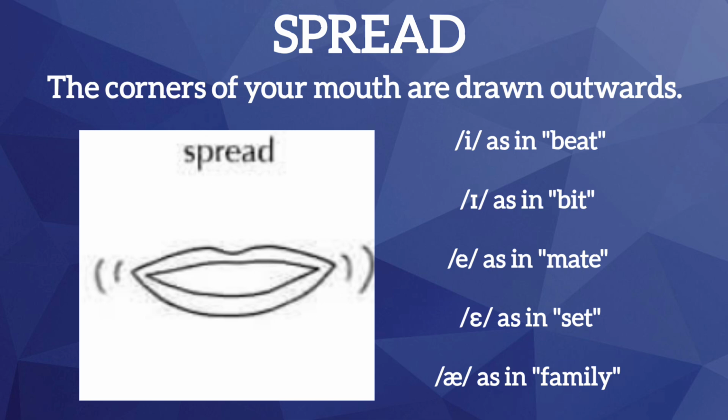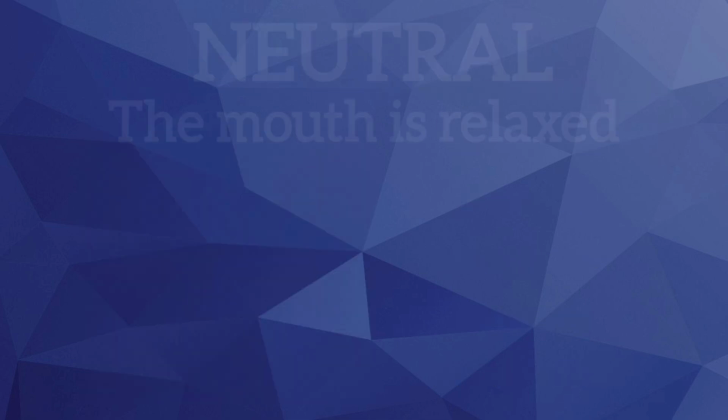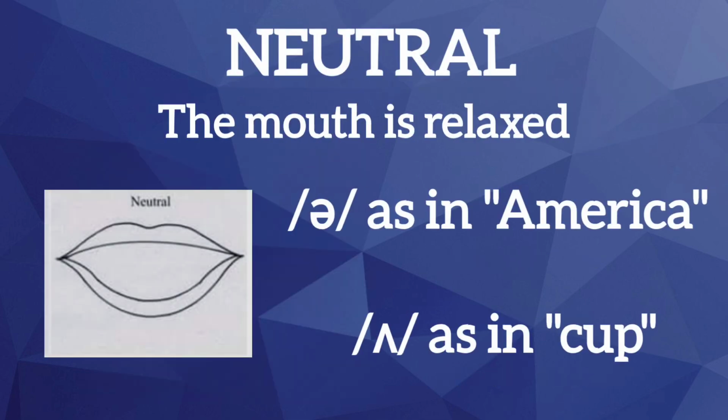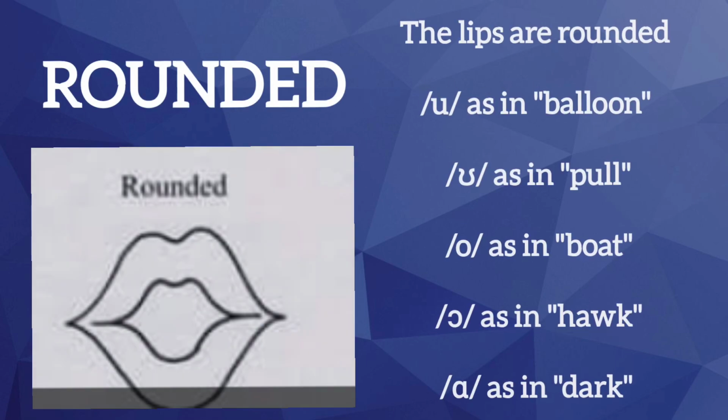A as in "family". Neutral: the mouth is relaxed. As in "America", as in "cup". Rounded: the lips are rounded. U as in "balloon", as in "pull"; O as in "boat", as in "hawk", as in "dark".